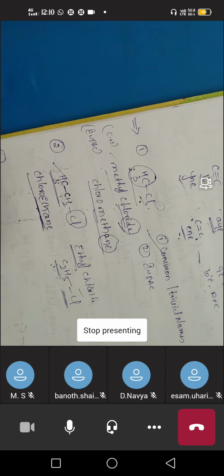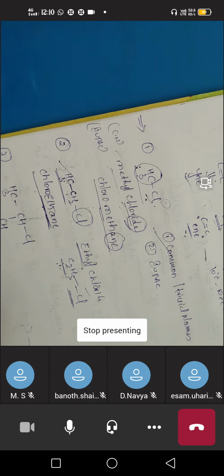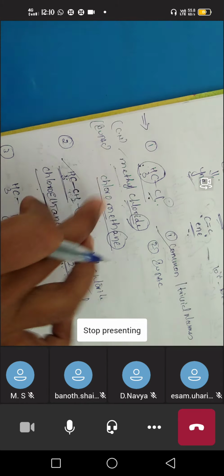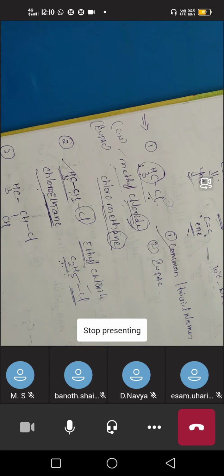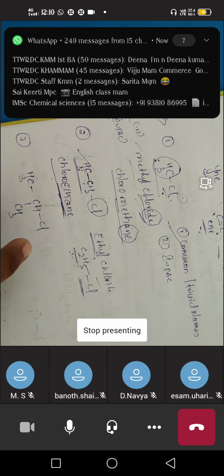Now the third example. For example, CH3, CH, CH3 and Cl. See here, we have to give the numbering. Actually, we have to give the numbers here; 1 and 2 are there, that's why I didn't write them. But you have to give the numbering, in the manner that the functional group or the substituent will get the least number.